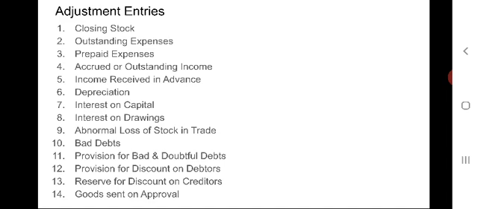By writing an entry, closing stock account debtor to trading account, it is shown on the credit side of the trading account and on the asset side of the balance sheet as a current asset.